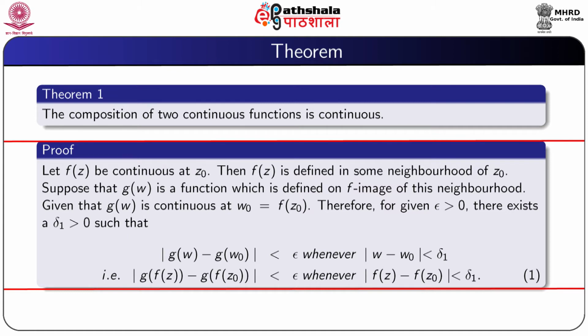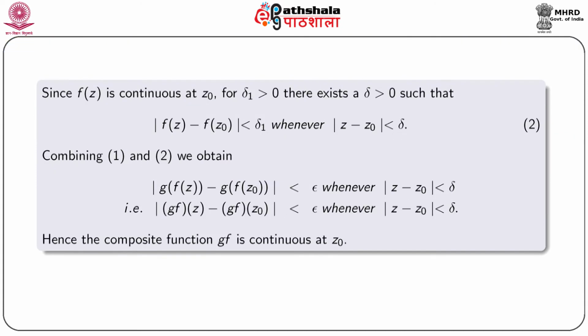Then replacing w as f(z) and w0 as f(z0), we obtain modulus g(f(z)) minus g(f(z0)) is less than epsilon whenever modulus f(z) minus f(z0) is less than delta 1. Since f(z) is continuous at z0, for this delta 1 positive, there corresponds a delta positive such that modulus f(z) minus f(z0) is less than delta 1 whenever modulus z minus z0 is less than delta.